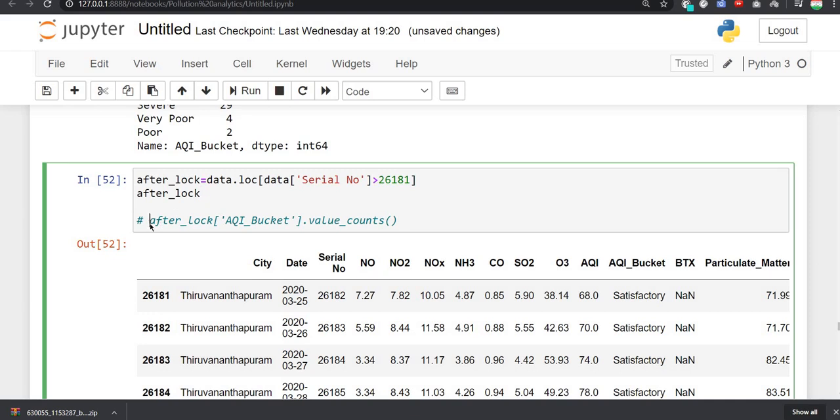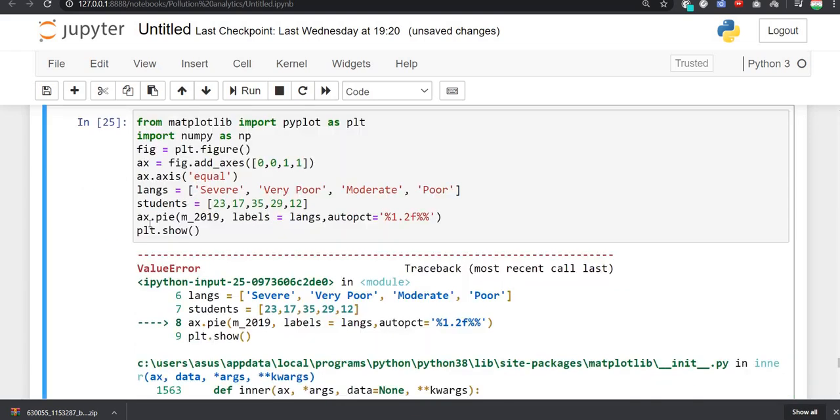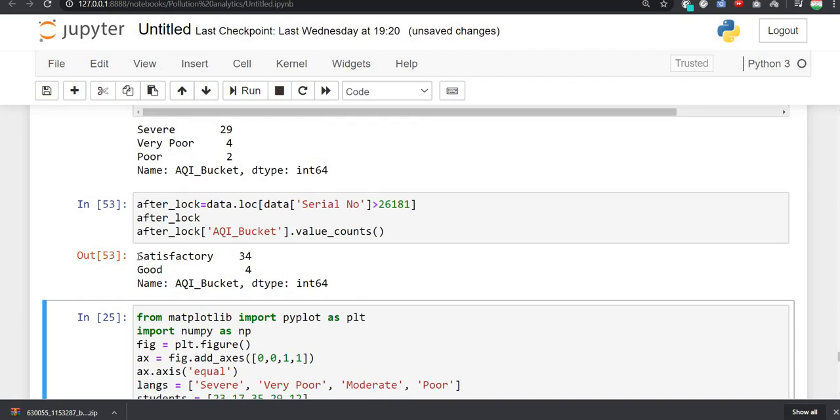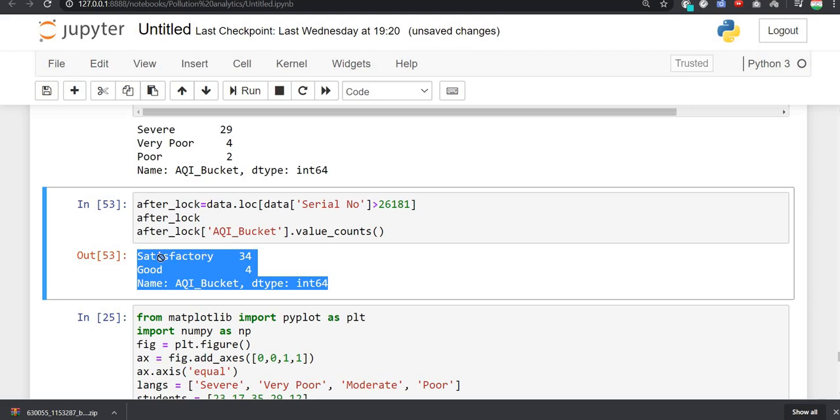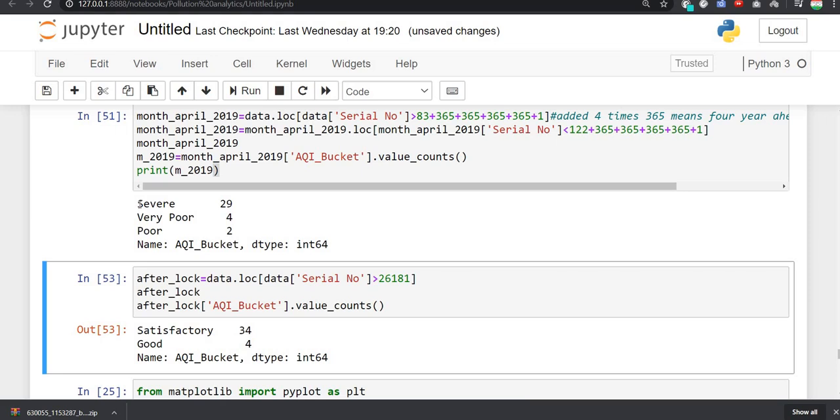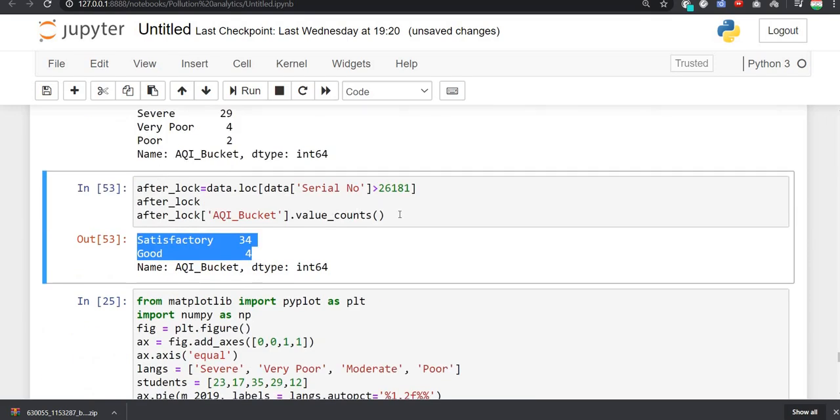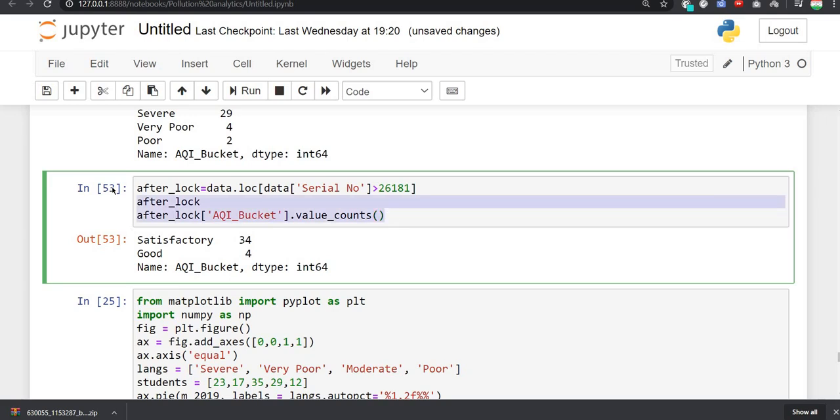Now we will do this value count, and you can see here the quality of air. You can claim that it is good, as satisfactory came 34 times, good came 4 times, and severe means very bad, poor condition air, but satisfactory means it is somewhat good, and good also means the air quality was good. So we can successfully say through this that the claim we made for air pollution is actually backed by our data, that is, the air pollution was reduced after lockdown.